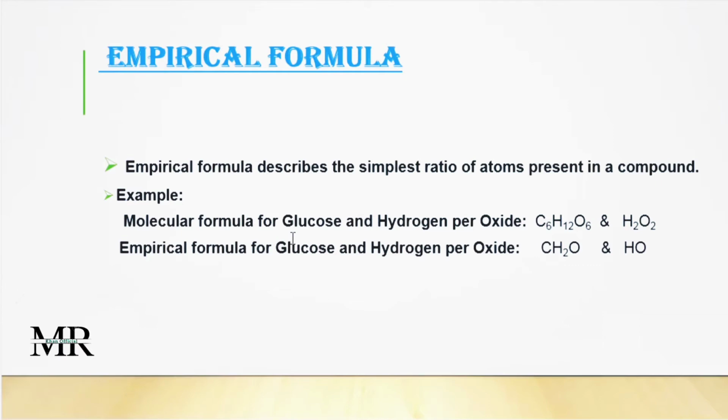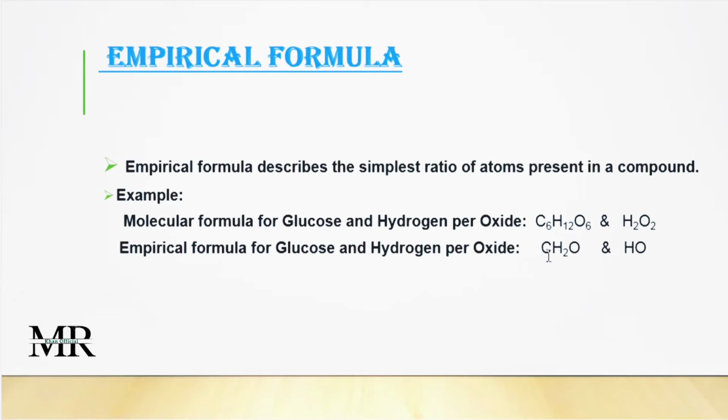The molecular formula for glucose and hydrogen peroxide is given here. C6H12O6 is for glucose and H2O2 is for hydrogen peroxide. These are the molecular formulas of these two. But what will the simplest ratio of this formula be? So the empirical formula for glucose and hydrogen peroxide is given below.